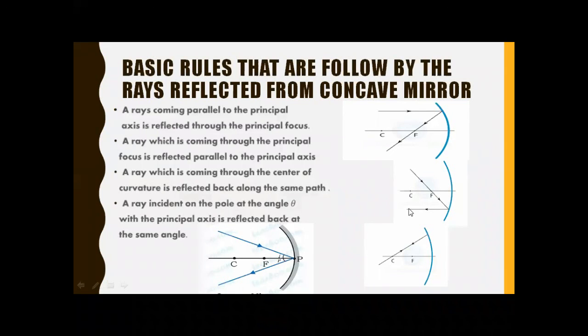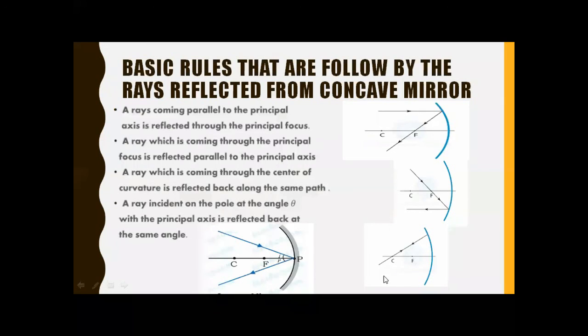And the second rule is when the rays of light are coming through the principal focus, it reflects back parallel to the principal axis. As you can see, the light is coming through the principal focus, so after striking the concave mirror, it will come out parallel to the principal axis.